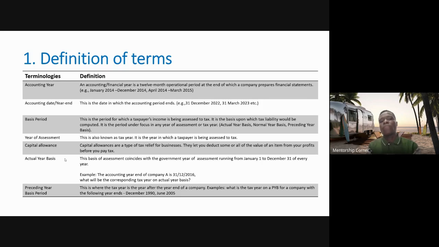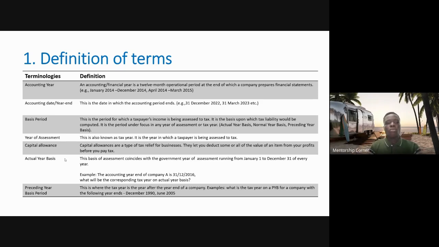So we have January to December, we have April to March 2025. You can have the accounting year straddle two years, for example, April 2014 to March 2015. You can also have it as 12 calendar months.